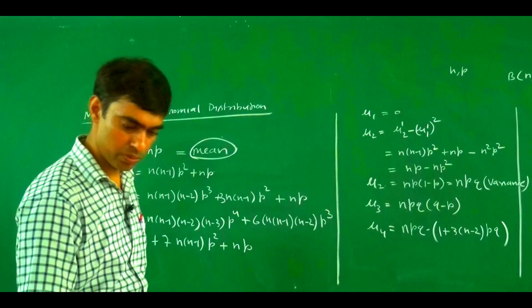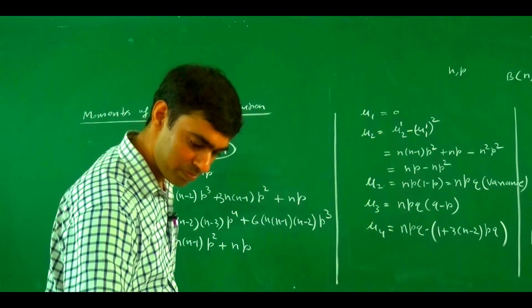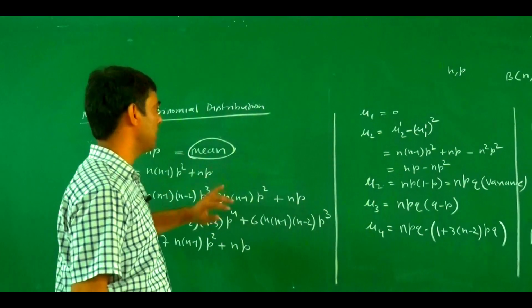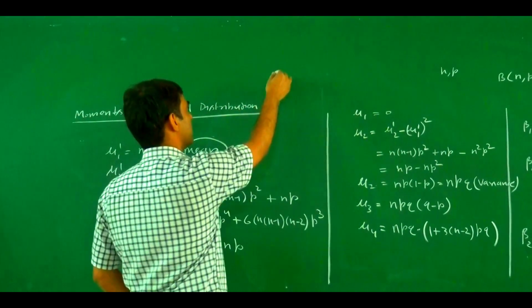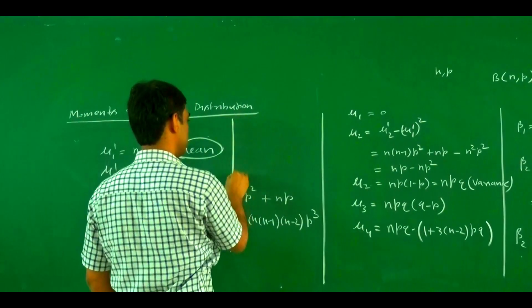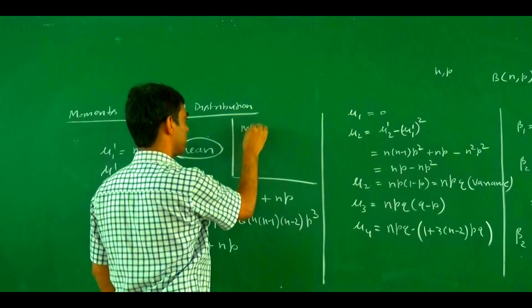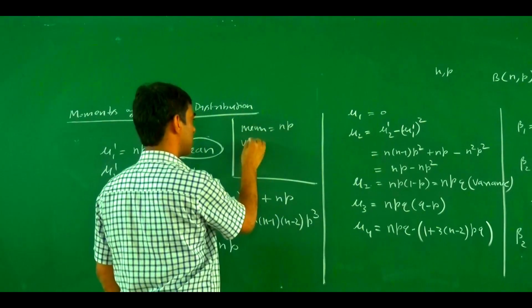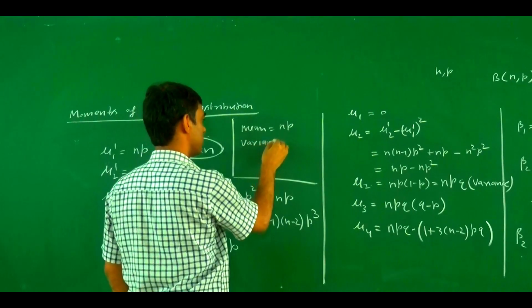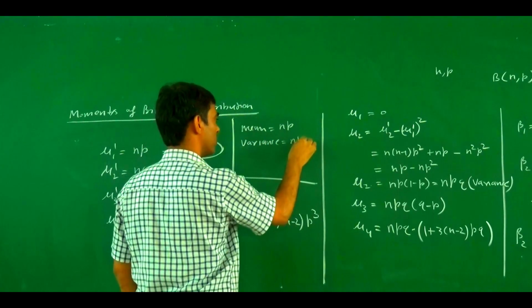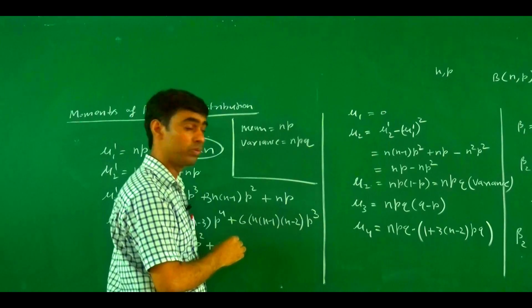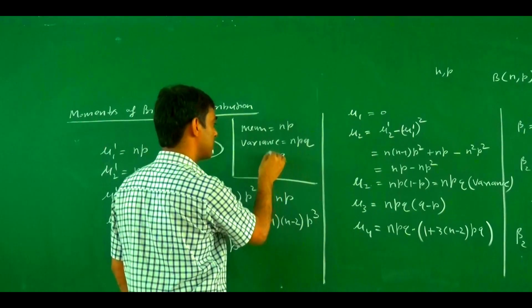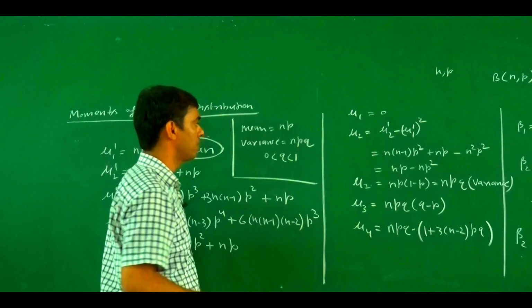So these are some statistics of a binomial distribution: mean is np and variance is npq. Mean equals np, and variance is npq. The value of q is greater than 0 and less than 1.